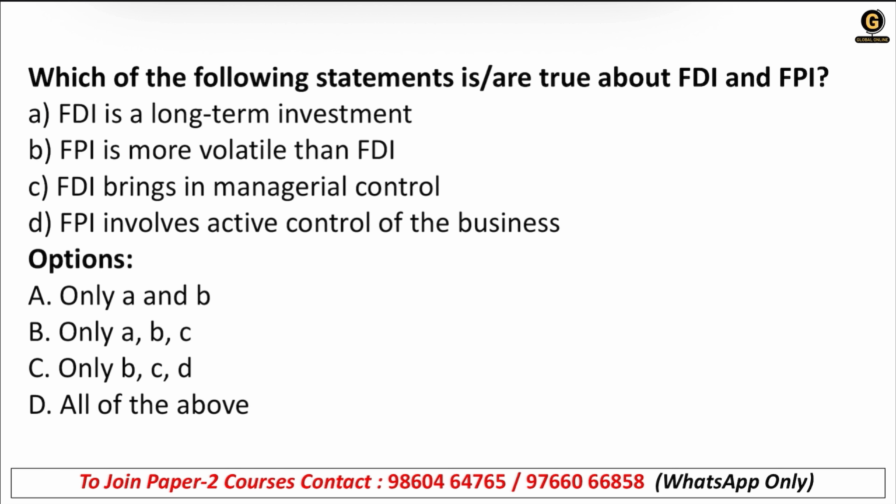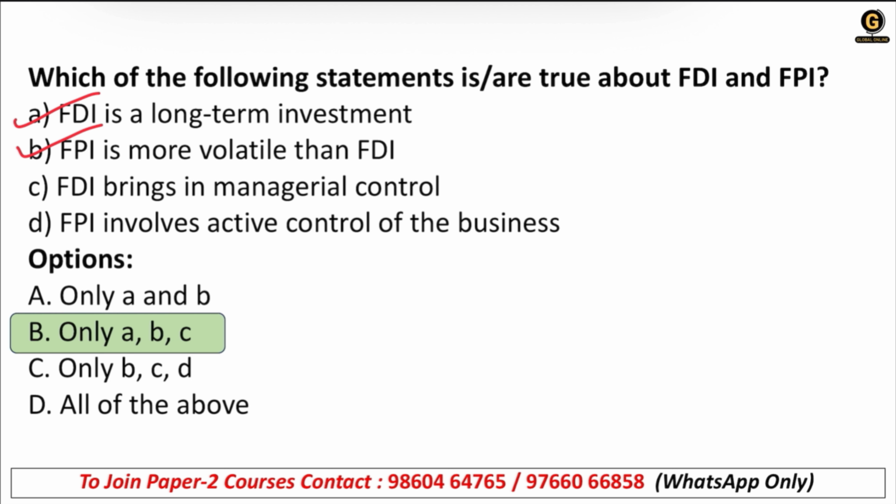Next, which of the following statements is or are true about FPI and FDI? A, FDI is a long-term investment. B, FPI is more volatile than FDI. C, FDI brings in managerial control. D, FPI involves active control of business. Options are AB, ABC, BCD, or all of the above. So the right answer is option B, that is ABC.